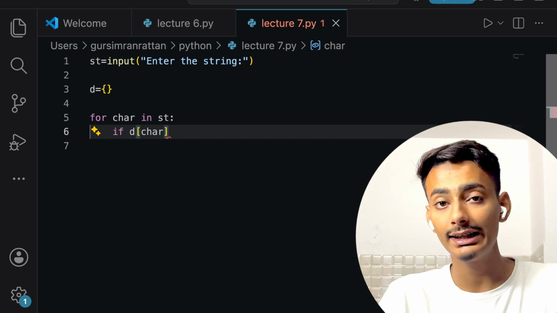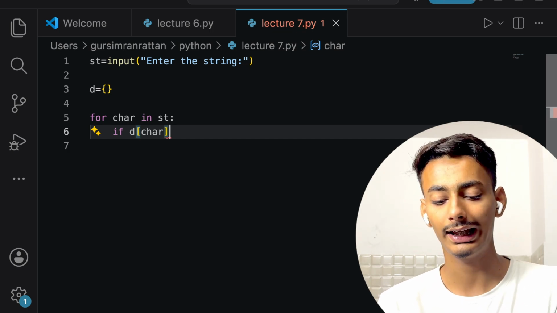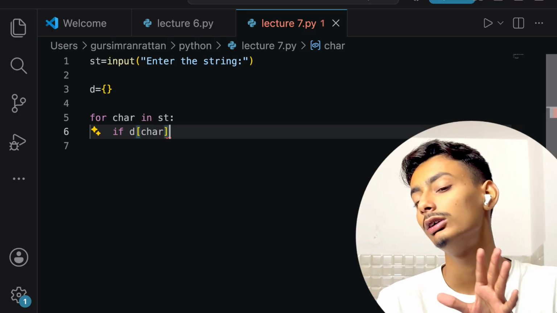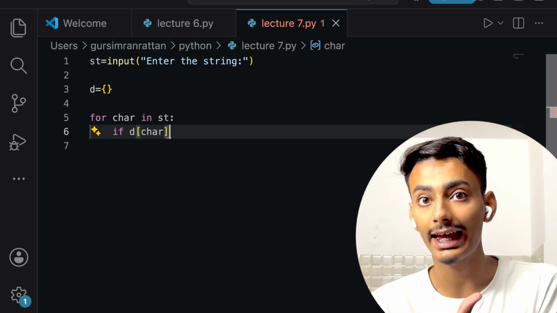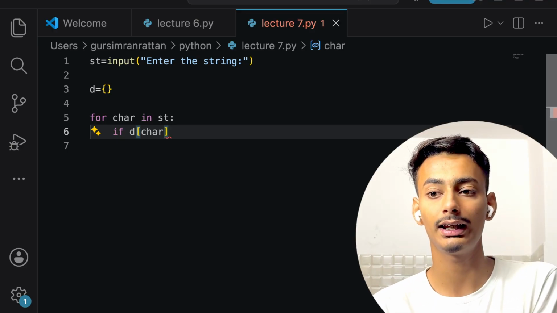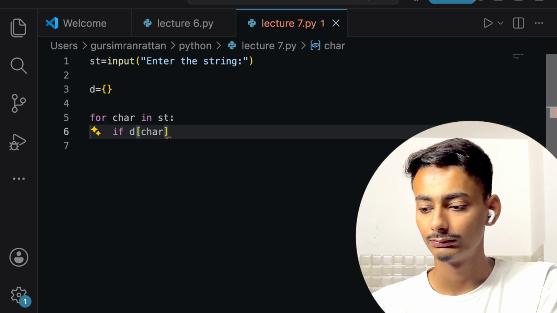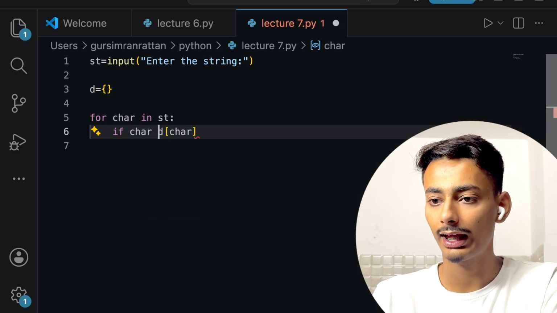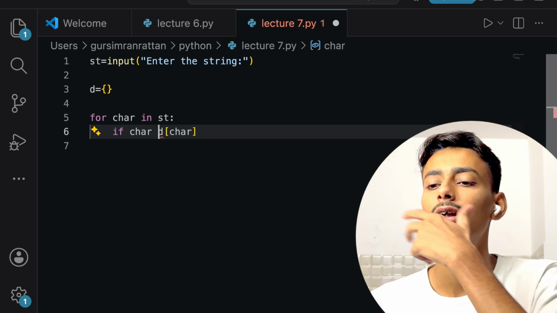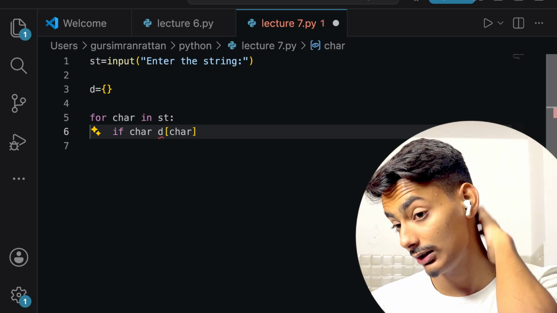That inside the D dictionary, if any key value pair whose key is char exists, I am trying to access that. Now I will say if char in D of char.